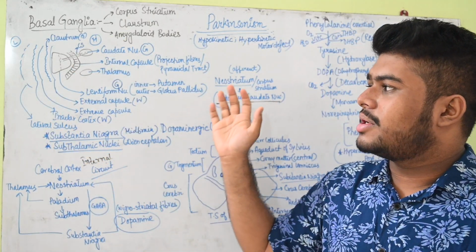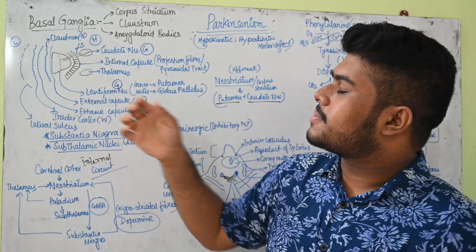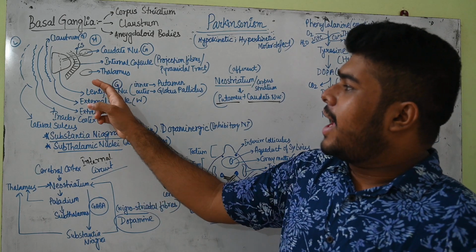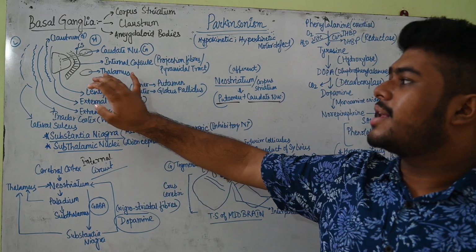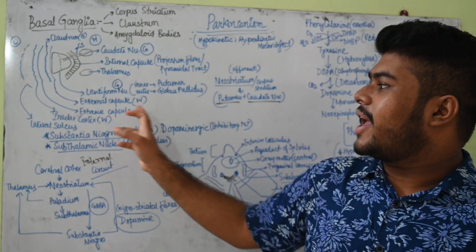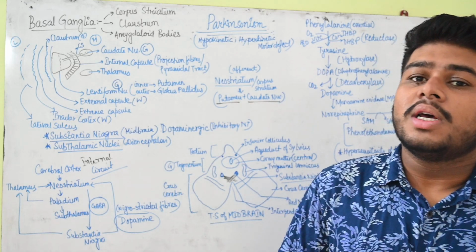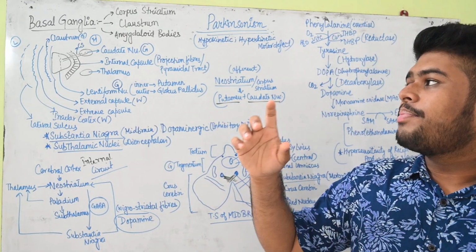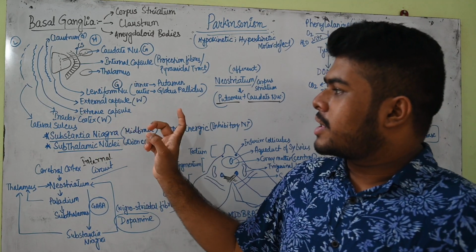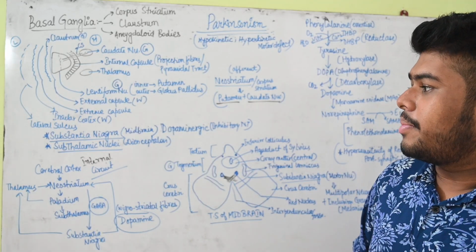I am not going into any detail, I am giving the gross idea of what is called the basal ganglia. So here on the lateral aspect we see the lentiform nucleus, on the medial aspect we find the caudate nucleus, that is also an association of grey matter, and in the posterior median aspect we find the thalamus. Then after just crossing the lentiform nucleus, we have the external capsule, which is white matter, and then we have the claustrum. This claustrum is also a part of the basal ganglia, that is again grey matter. Then after that we have the extreme capsule surrounding it. Then we have the insular cortex, and after that we have the lateral sulcus present.